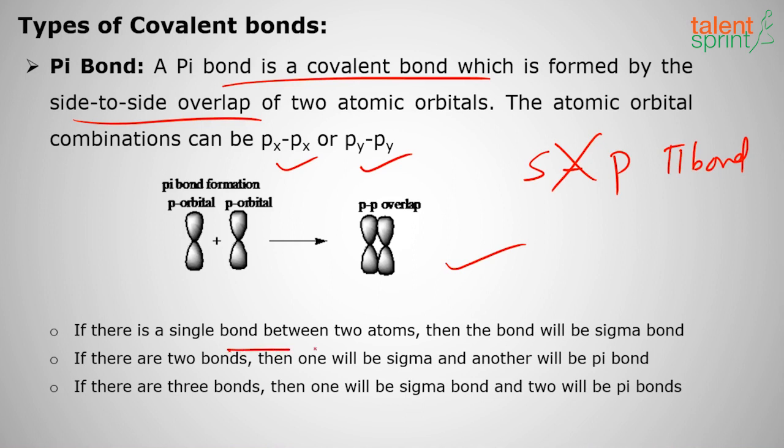If a single bond exists between two atoms, the bond will be a sigma bond. If there are two bonds, always remember there will be one sigma bond and n number of pi bonds. So first will be sigma and then pi bond. If there are three bonds, first will be sigma, then the next will be pi bonds again.